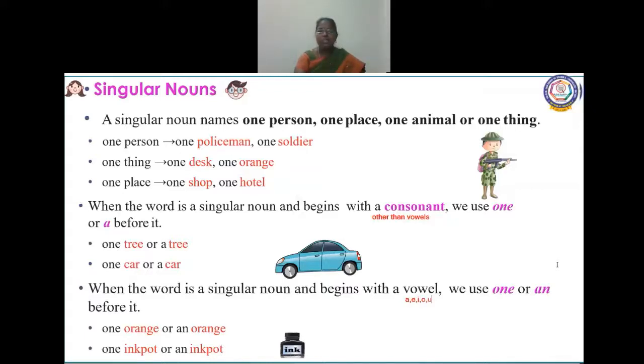So before a vowel sound, what do we add? An or one. One orange, or you can say an orange. One ink pot or an ink pot, an heart, an honest. Okay, children, we'll move to the next one. You understood this? Yes.